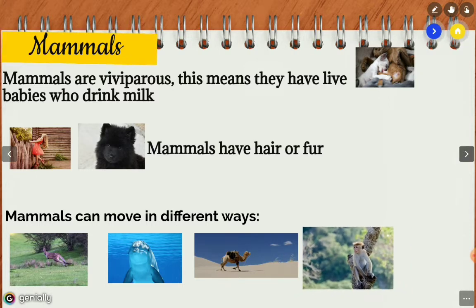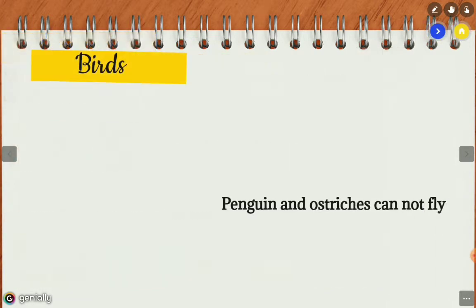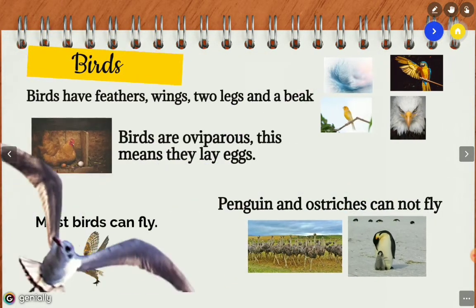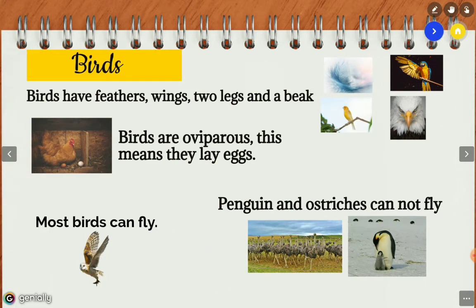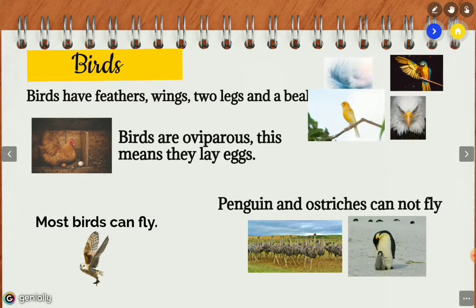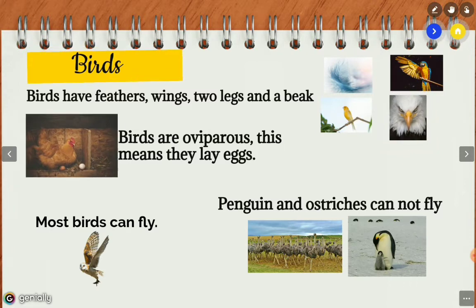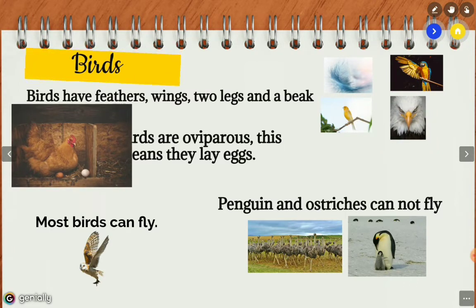Well, fantastic. Let's go with the next group. Birds. Well, birds have feathers, wings, 2 legs, and a beak, like this bird here, okay, it's a curved beak. Well, birds are oviparous. This means they lay eggs, they reproduce by eggs. Okay.